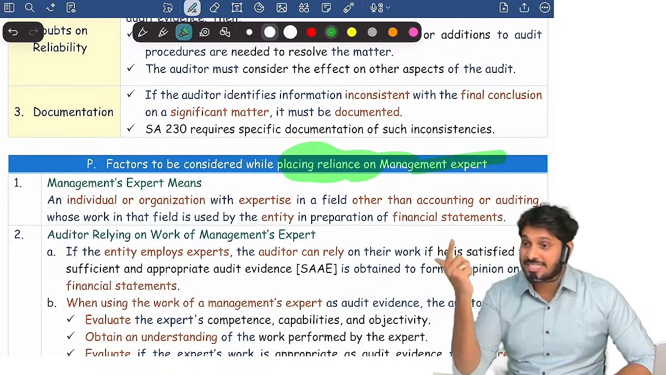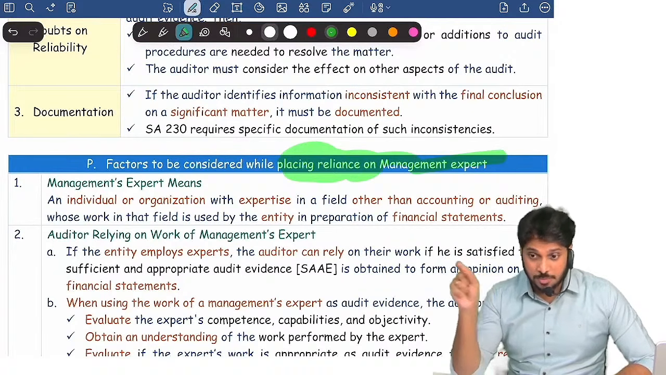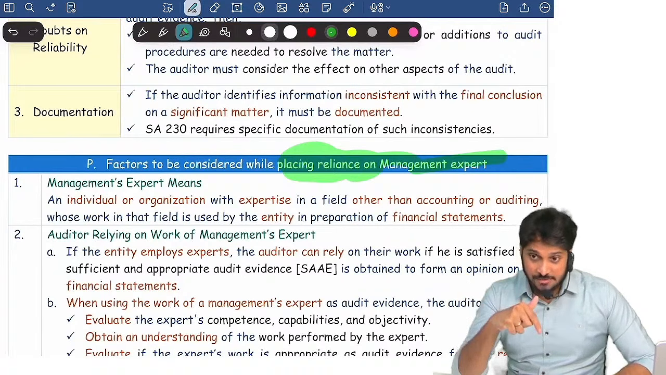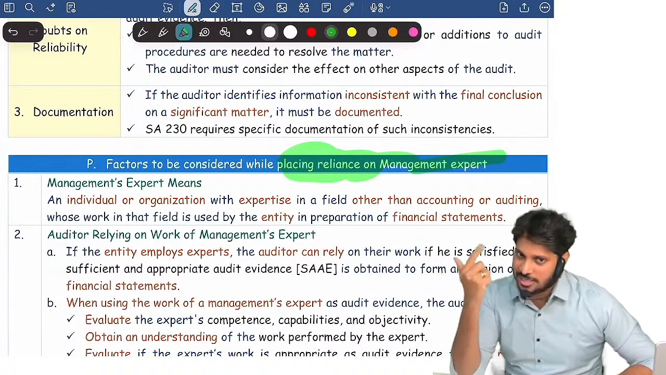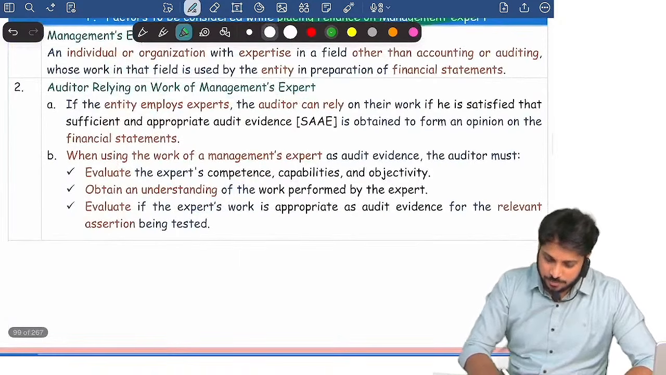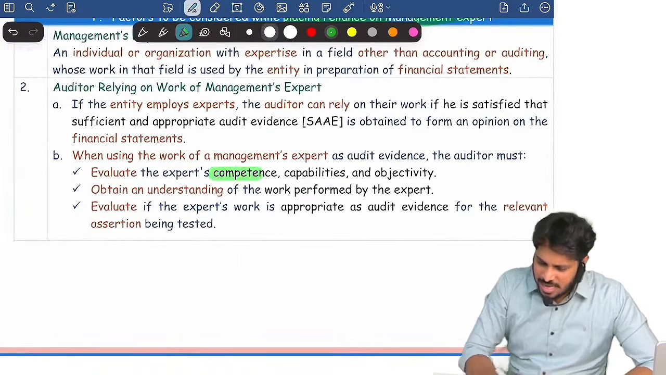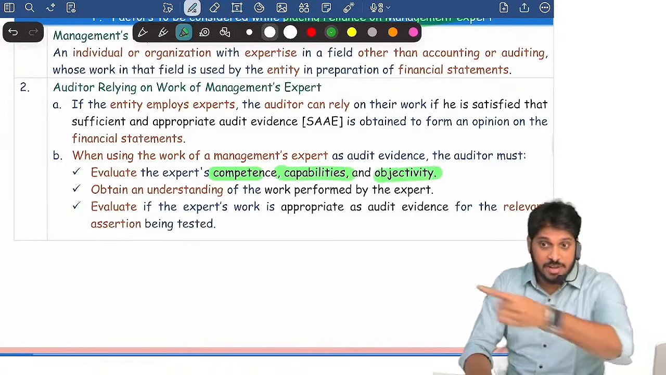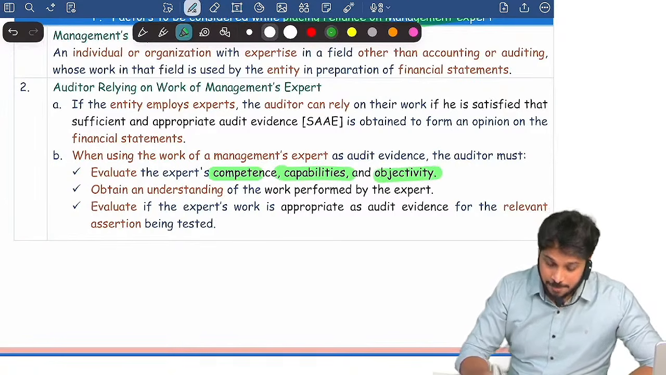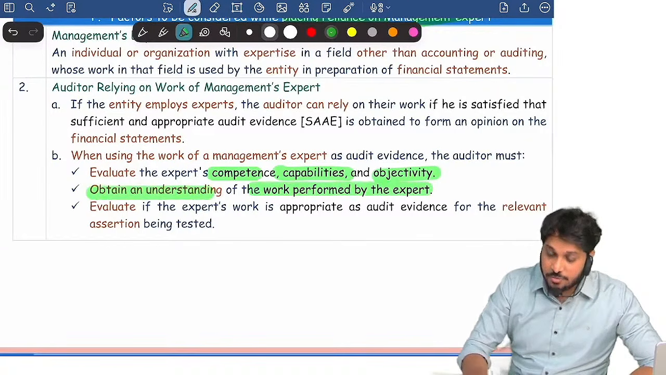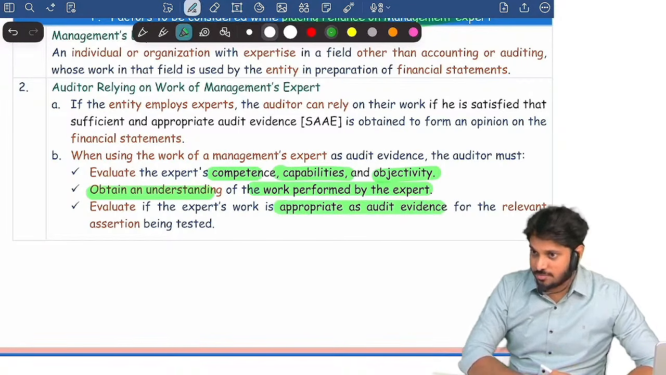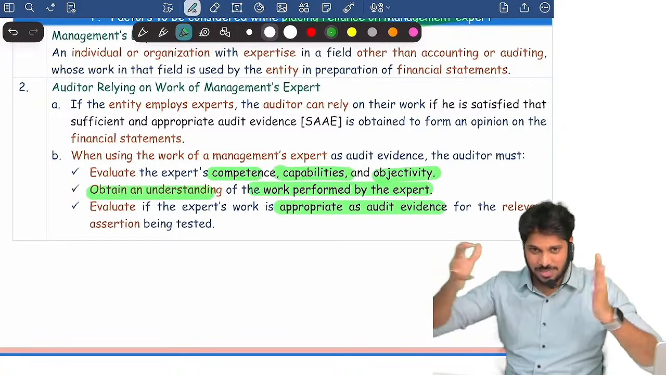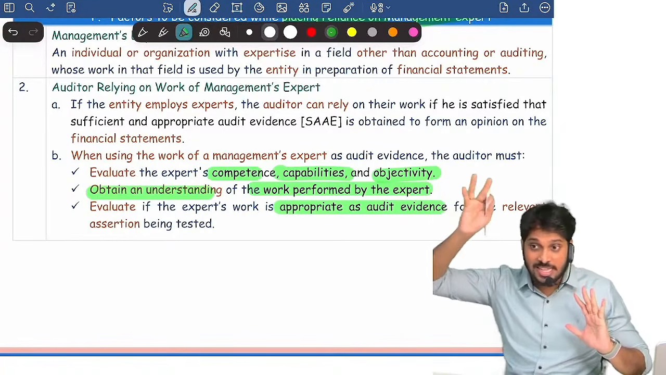So expert's assistance is required at so many places, yes or no? If the evidence that you want is prepared by an expert, before using that evidence, you first see whether you can place reliance on the expert or not, whether you can trust him or not. For that, you can check: is he competent, is he capable, and is he independent from the company, unbiased, objective. Then check understanding of the work he is doing. Is that work appropriate for your audit? Once you understood, yes, expert work is relevant to me, you decided to use the evidence given by him.